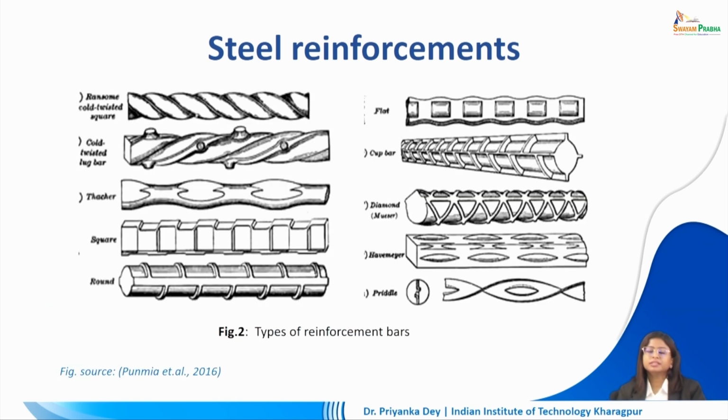So these are some examples of different types of reinforced bars. We can see different shapes are possible. Their surface characteristics will be different, and each of these will find application in different places.